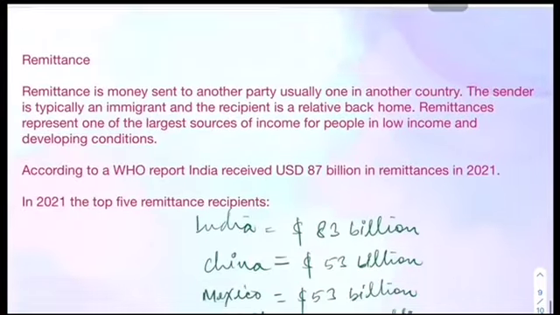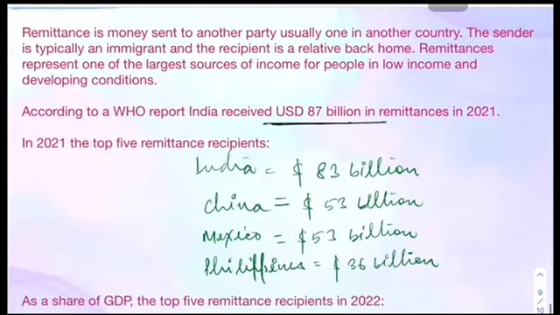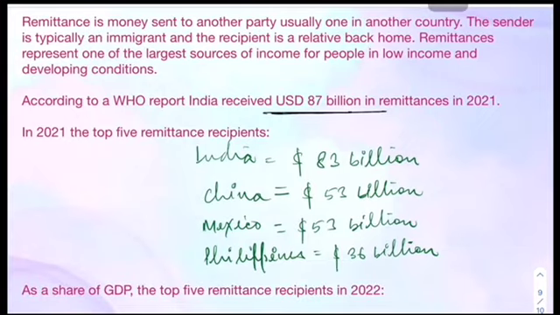Yes, so this is the last topic, remittance. Remittance is important because according to a recent WHO report, India is the country which has earned the highest remittance in 2021. The amount of that remittance is USD 87 billion. So this is why India is at the top place, because Indian expatriates, like Indian workers and citizens who go outside and work there, send money back to their relatives and family members back in India.